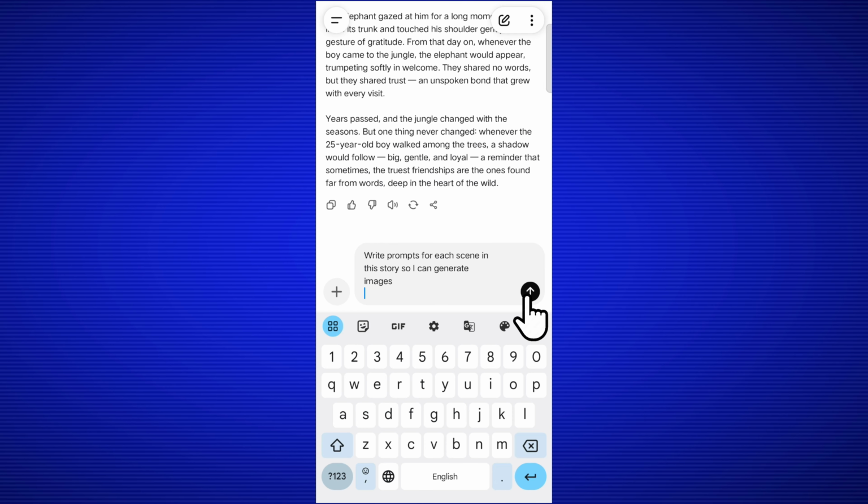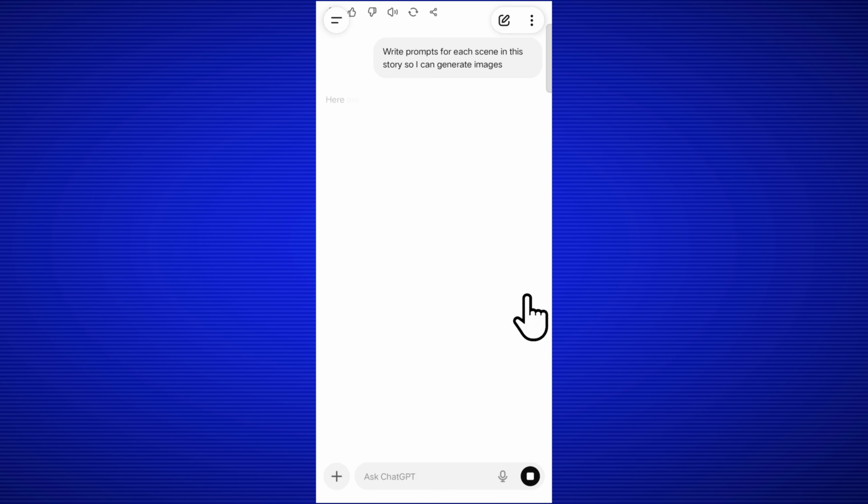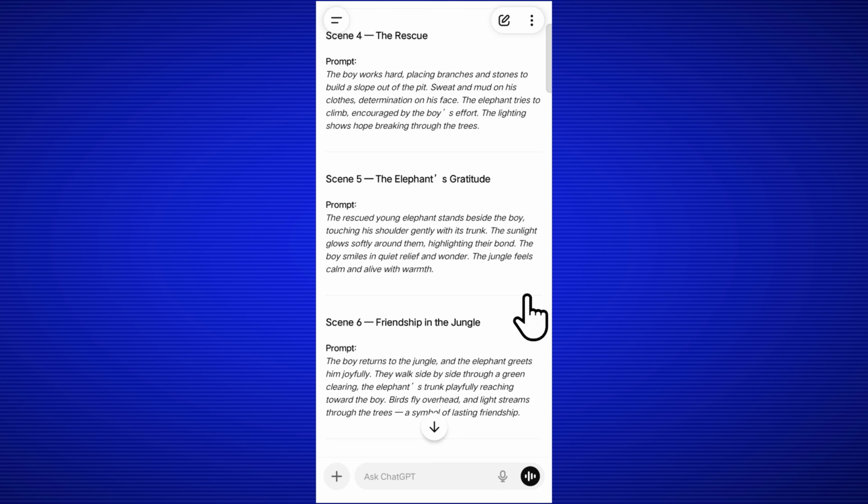Then we'll go to ChatGPT, open the same tab where we had written our story, and now we'll write that we need to generate images for every scene of this story. So please create prompts for each scene. Then ChatGPT will start writing the prompts. ChatGPT has now given us 7 prompts, but if you feel that 7 prompts are enough, that's fine, because sometimes ChatGPT provides fewer prompts and our story might be longer. So you can also tell ChatGPT how many prompts you need.